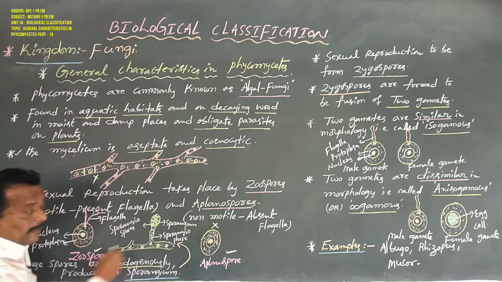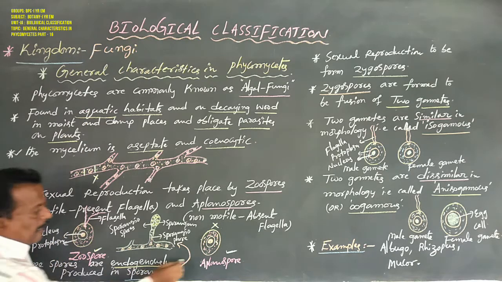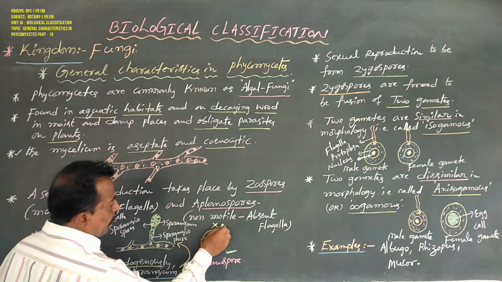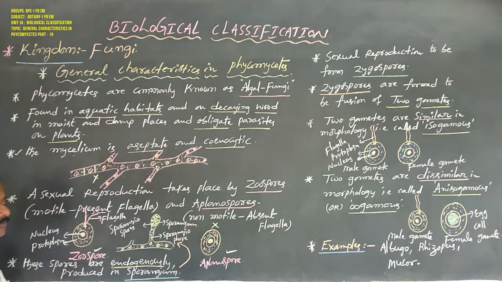A zoospore contains two flagella, protoplasm and nucleus; an aplanospore has no flagella, only cell wall, protoplasm and nucleus.